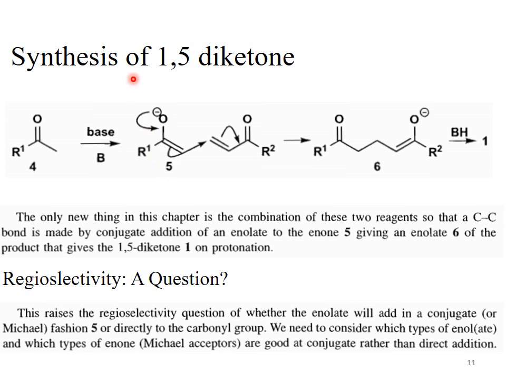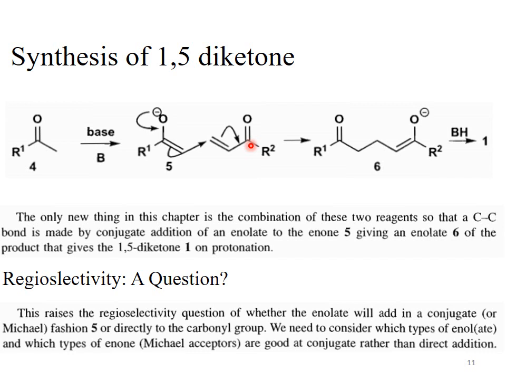Synthesis of 1,5-dicarbonyl compound. First of all, we have a ketone, it is treated with base, then the base will abstract the acidic proton and convert it into enolate. See this one, this is enolate. The oxygen is bearing a negative charge. When this enolate comes in contact with alpha beta unsaturated carbonyl compound, then this negative charge of the enolate comes back and this pi bond attacks at the beta carbon rather than the carbonyl carbon.